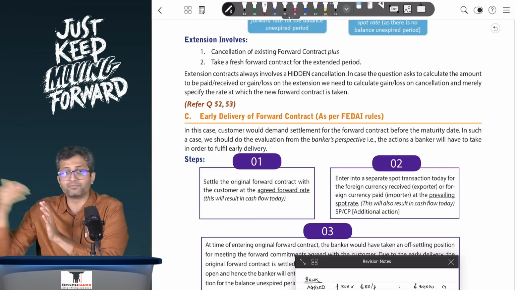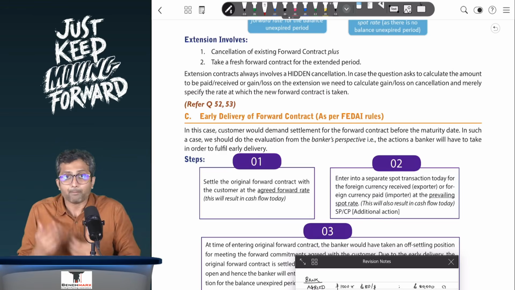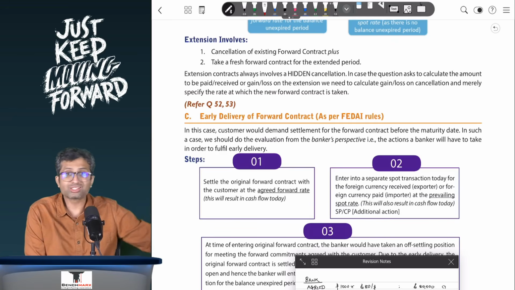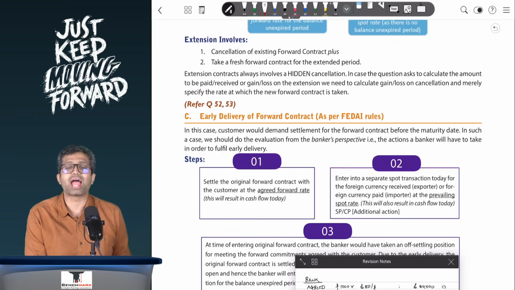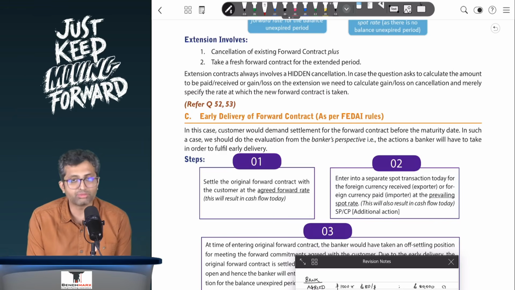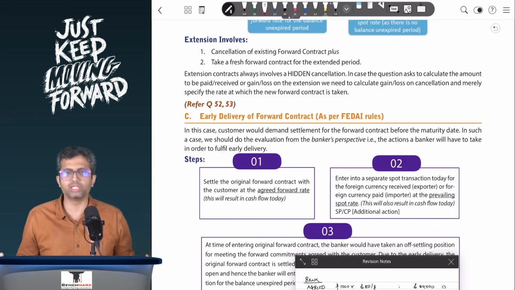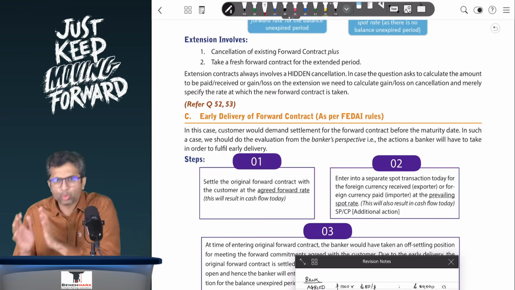Now, the first deal, the original deal, is settled, but there is a cover deal as well, which was expiring on 31st March and is no longer needed. Hence you will have to enter into an opposite position. That is, if you have originally agreed under the cover deal to forward sell, then you will cancel it by a forward buy because I don't need the cover deal anymore.